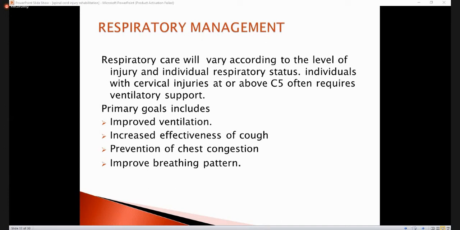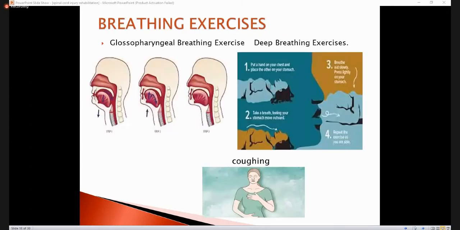Cough helps in clearing the air passage of secretions, and it mobilizes the secretions and mucus. So how do we do these things? There are some breathing exercises used in rehabilitation to achieve this. One is the deep breathing exercise. You can see in the picture, this is the deep breathing exercise.